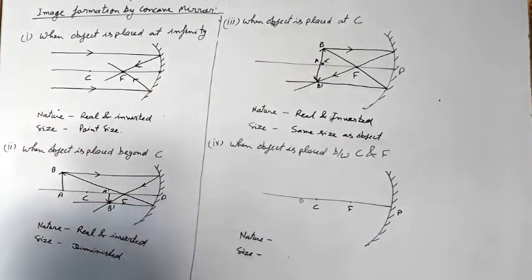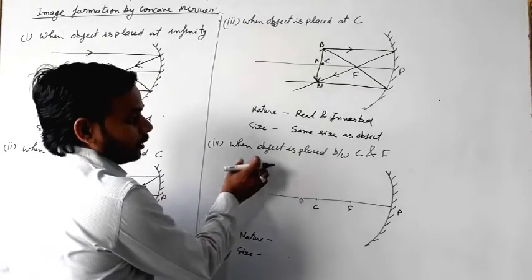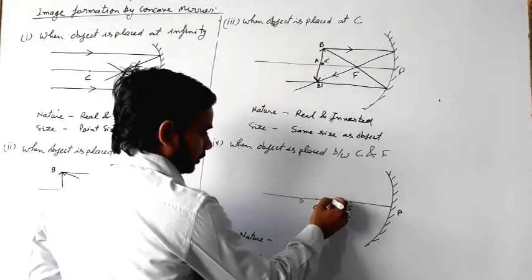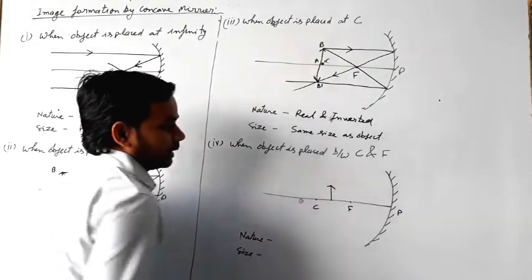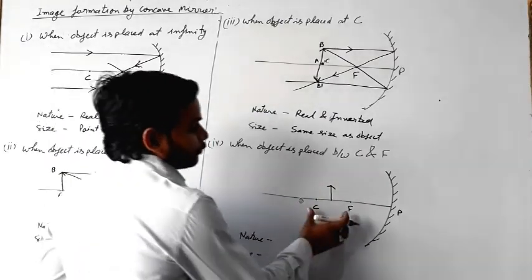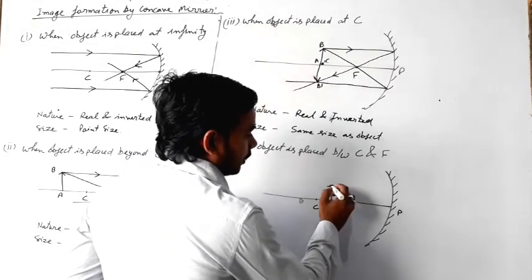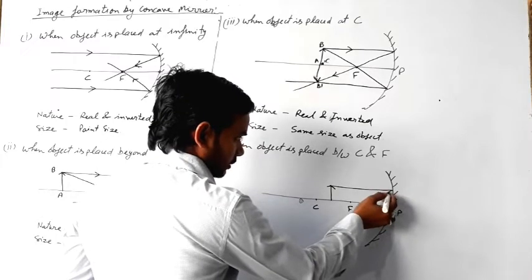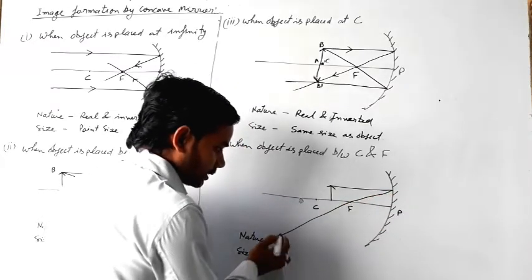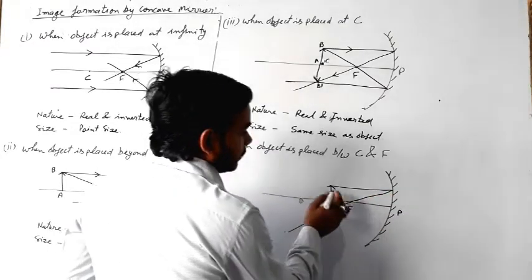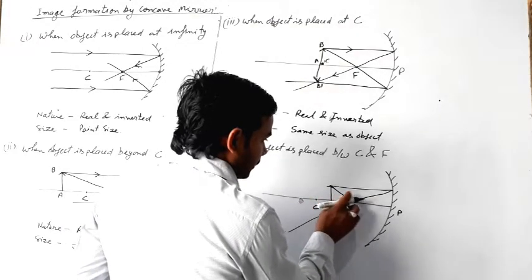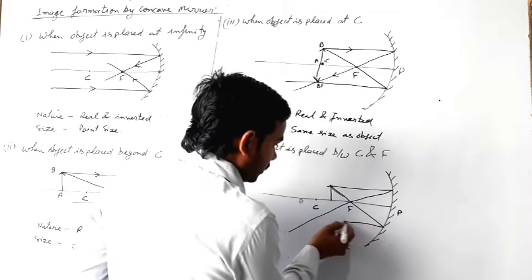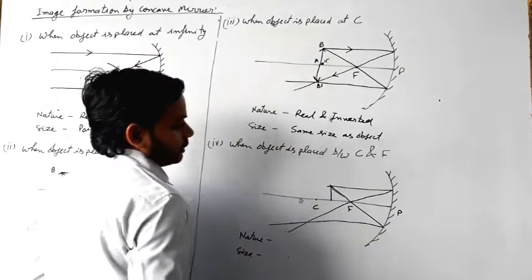Now the next is when the object is placed between C and F. So we will put the object between C and F. Then we will apply the rule: light rays coming parallel to the principal axis pass through the principal focus, and light rays passing through the principal focus become parallel after reflection.